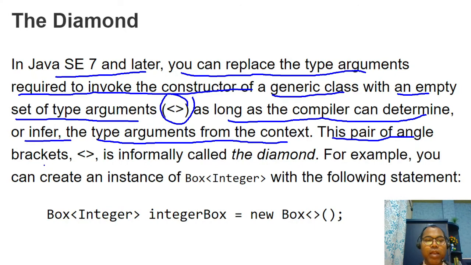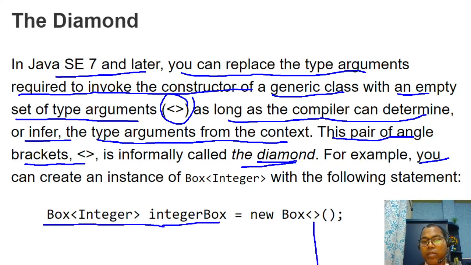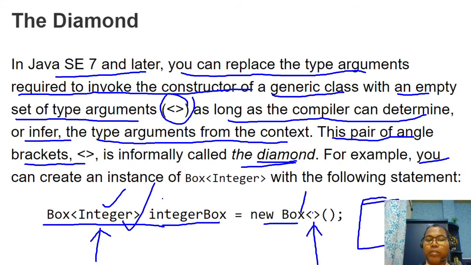This pair of angle brackets is generally called the diamond operator, because it looks like a diamond. Now you can create the Box object for Integer, but you can skip passing Integer here. Box is generic. Whenever you create the object, from the left-hand side the compiler can identify that we are going to create the object for Integer type.